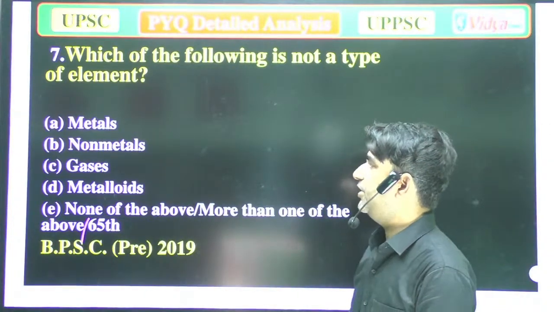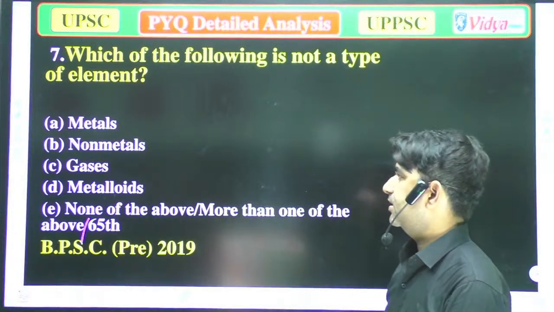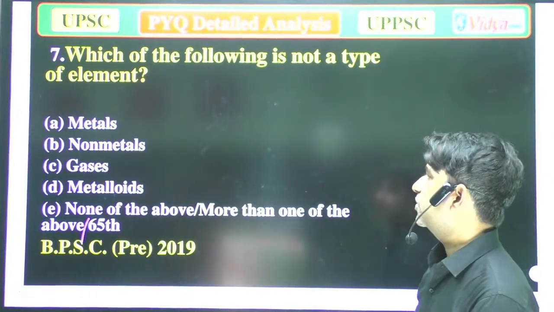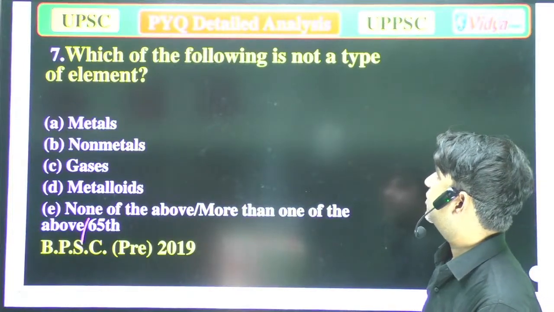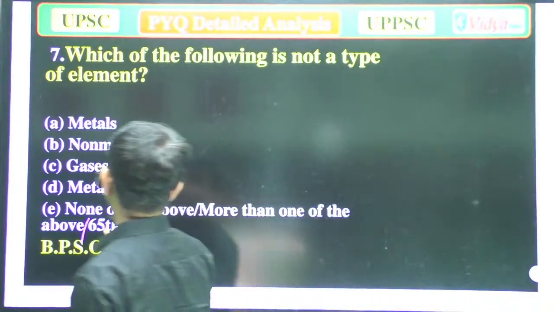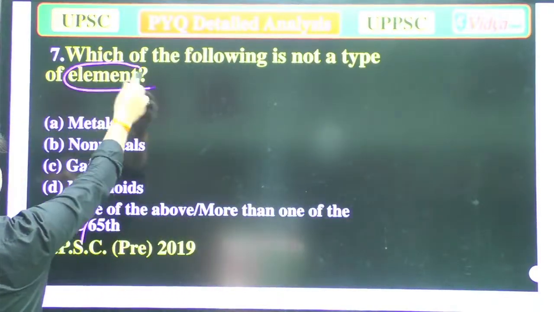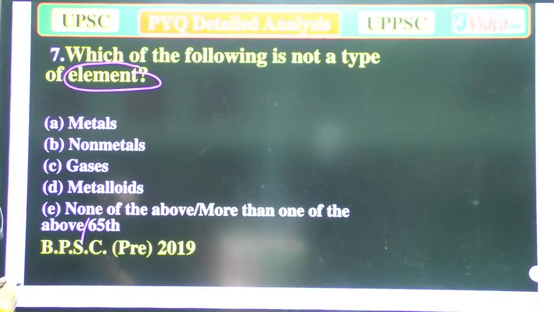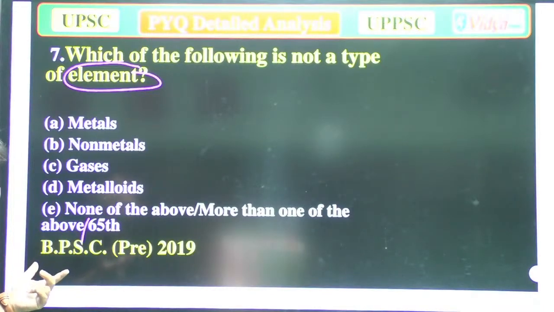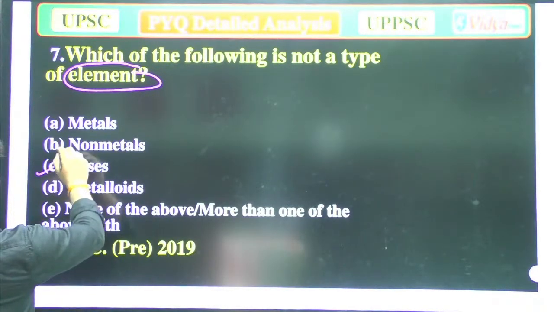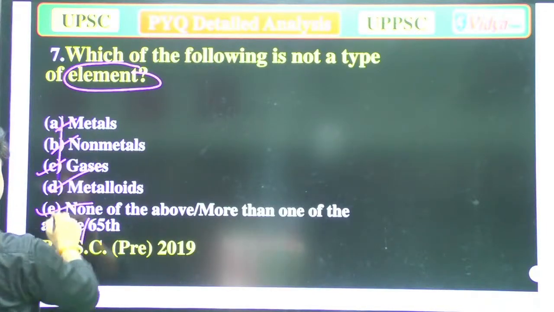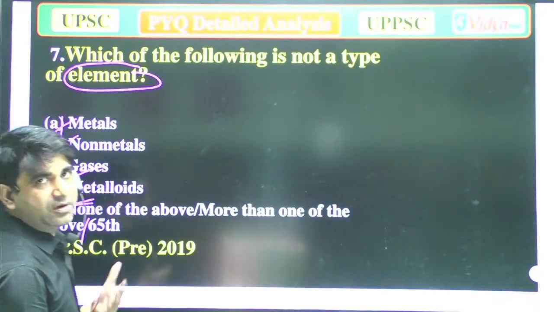A metal, B non-metal, C gases, D metalloids, and E none of the above. So the question is, which of the following is not a type of element? Because elements have mainly three types, that is the metal, non-metal, and metalloids. So it is talking about the not. So gases are there, metals are there, non-metals are there, metalloids are there. So option E will be the correct answer, because all these are found in the form of element.